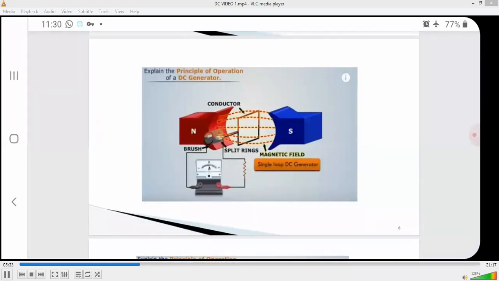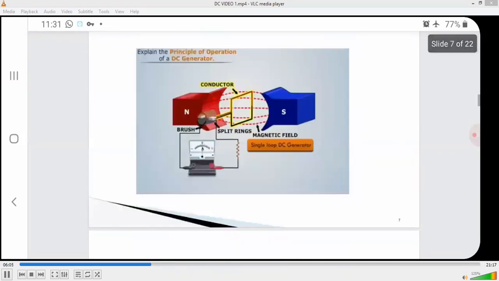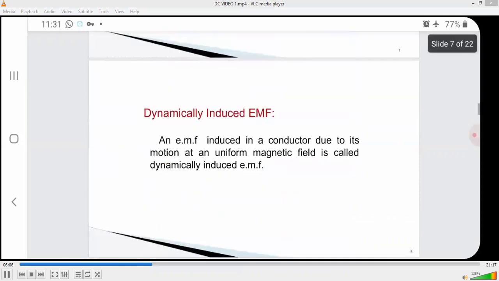Next, this is also the internal DC generator. It has two poles, north pole and south pole. The flux flows from north to south, and the middle one is the conductor. It has a rectangular shape. It is connected to brushes and slip rings. Dotted yellow lines are the magnetic field. It has an ammeter connected to show the current value, and this is also the same diagram.